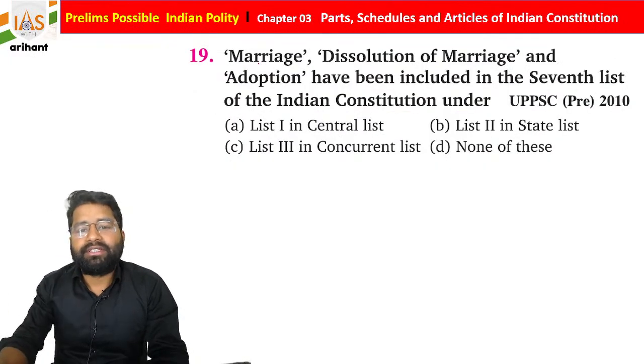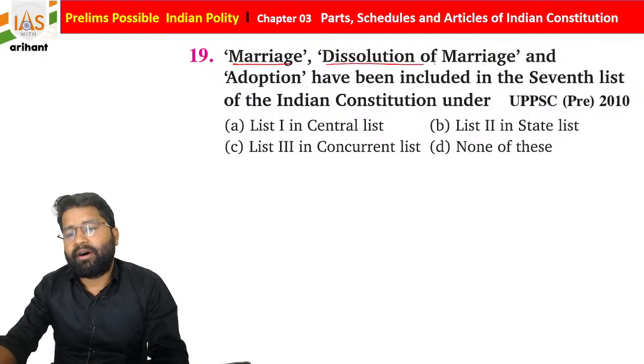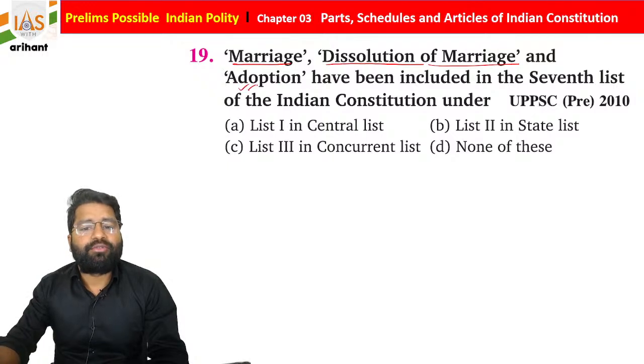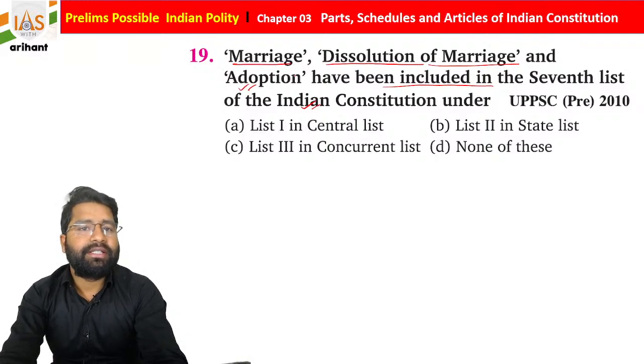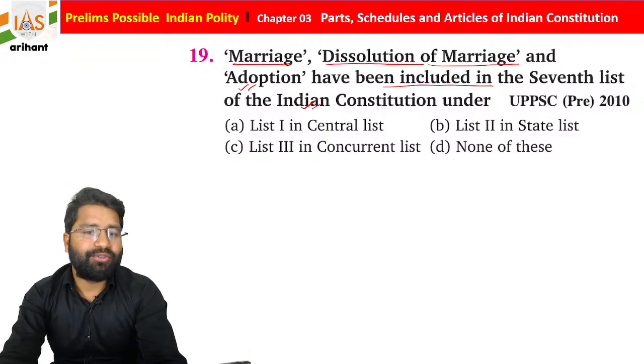Now if you see the next question: marriage, dissolution of marriage, and adoption, these are included in which of the following lists of the 7th Schedule, students? In which list is it included, students? Just opt for the right answer.